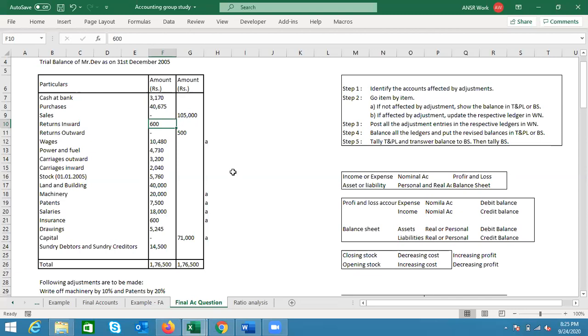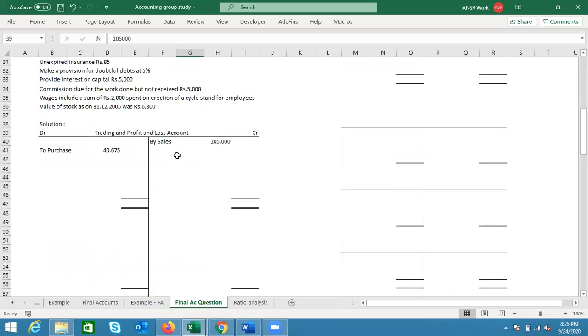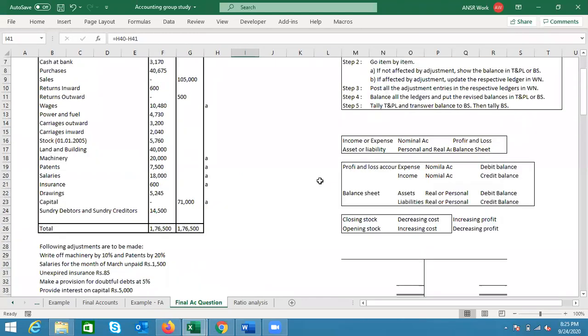Now what we are going to do here is, we have already put the sales. Now, instead of putting the return inward on the debit side, we will deduct it from the sales. We will deduct it from the credit side. This is how it looks. So less return inward 600, and we will calculate the remaining value, which is coming as 104,400. Any doubts in this?